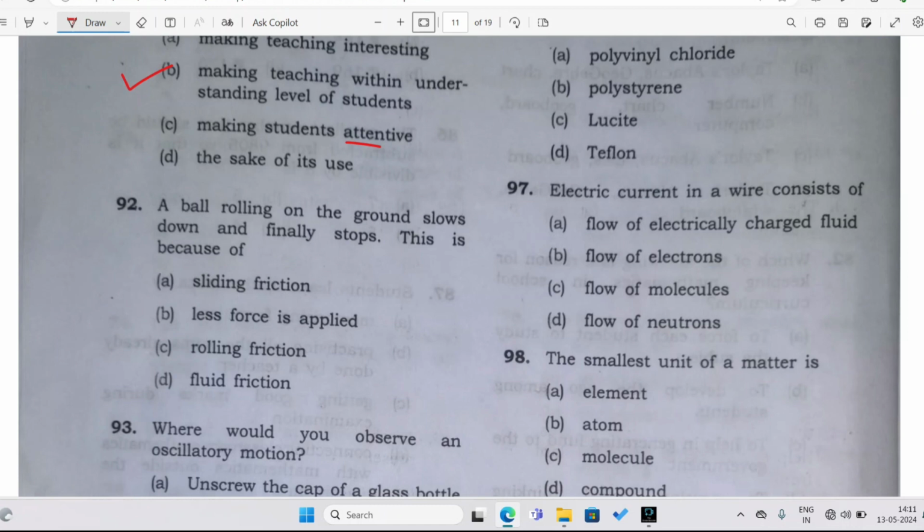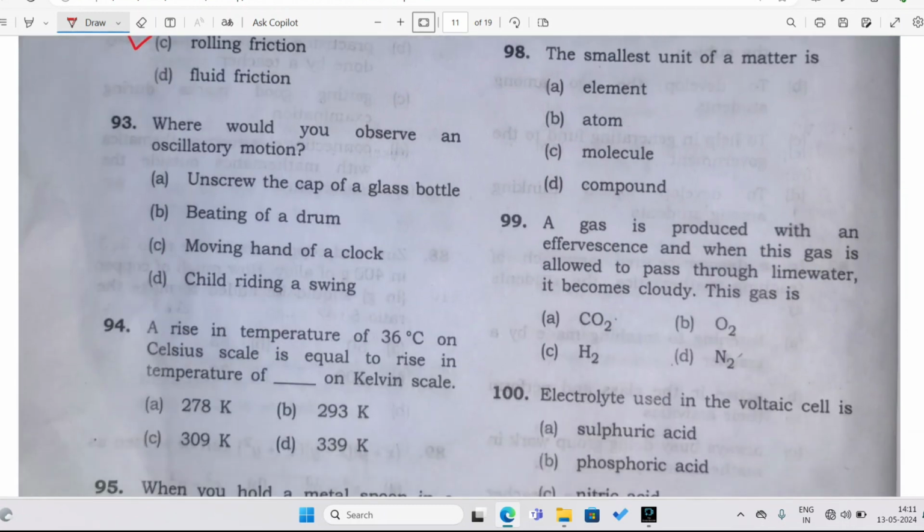It does not stop suddenly, it goes slowly, goes ahead, and then stops. They are asking you the reason why it stops. The answer is rolling friction. Let's go to the next question.